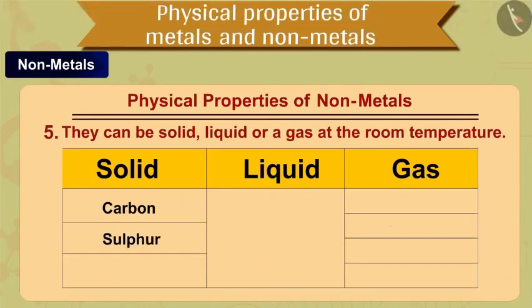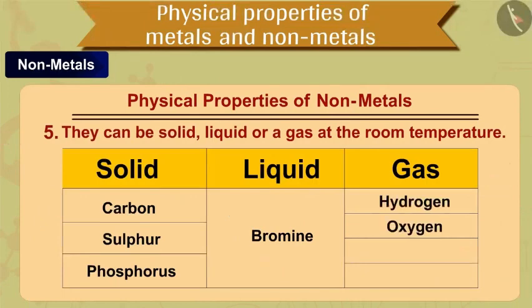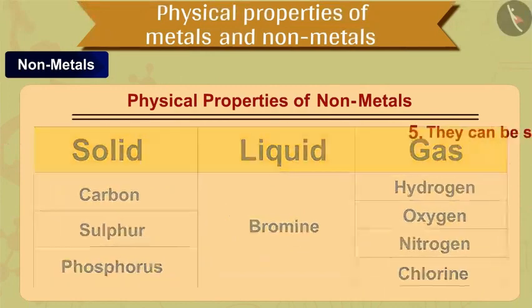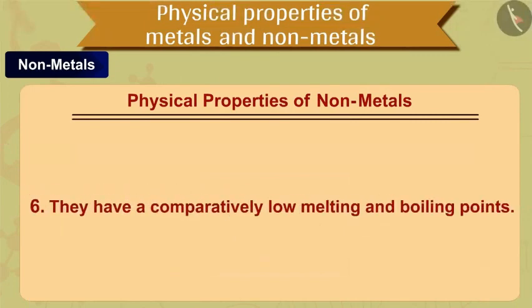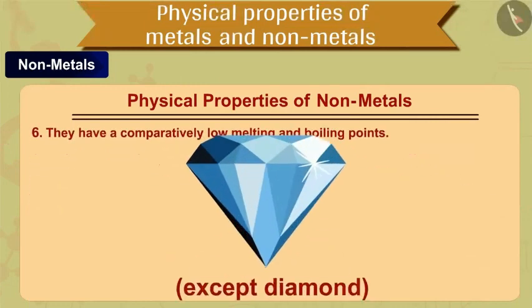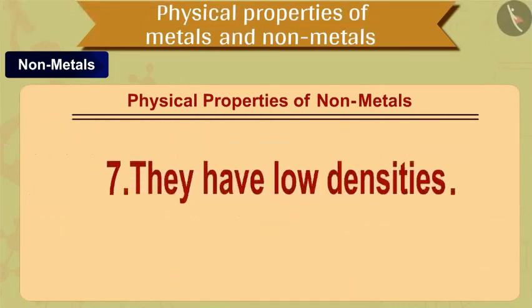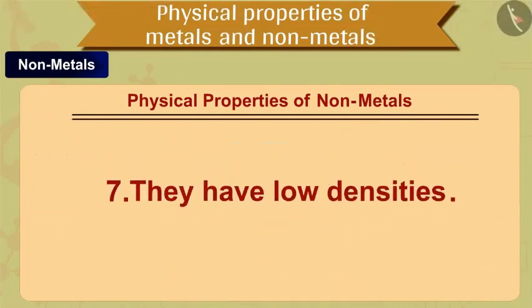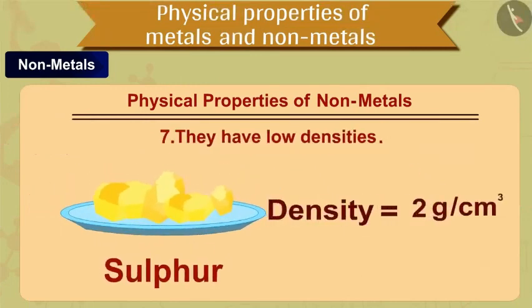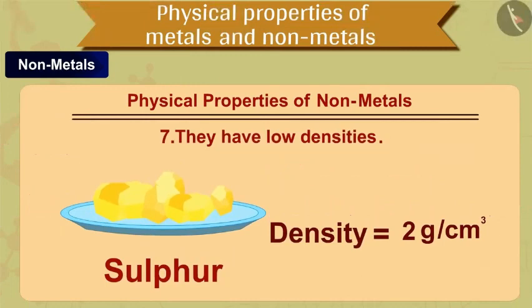For example, carbon, sulfur, and phosphorus are solids. Bromine is liquid. And hydrogen, oxygen, nitrogen, and chlorine are gaseous at room temperature. The next, sixth property of non-metals is that they have a comparatively low melting and boiling points, except diamond. The next, seventh property of non-metals is that they have low densities. That is, they are light substances. For example, sulfur has a density of 2 grams per centimeter cube.